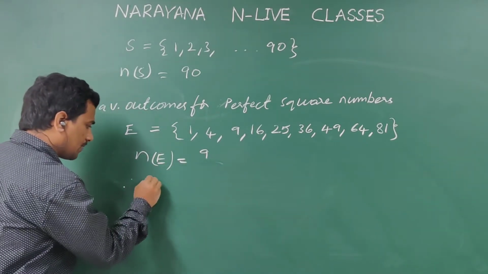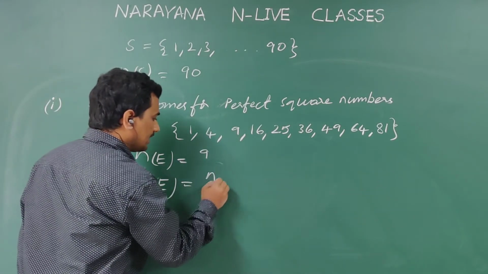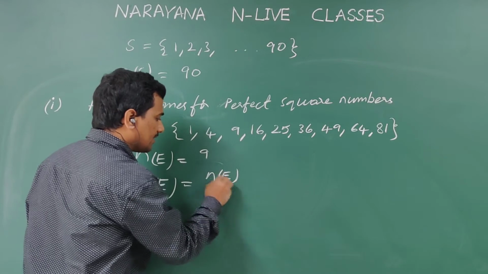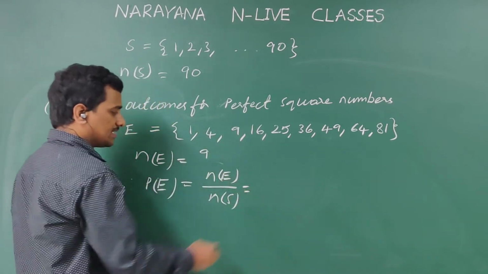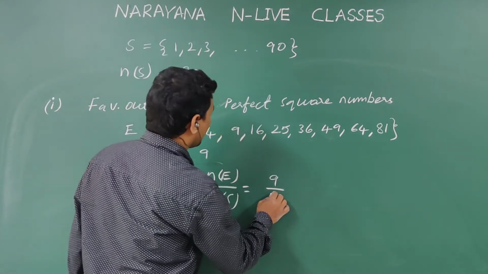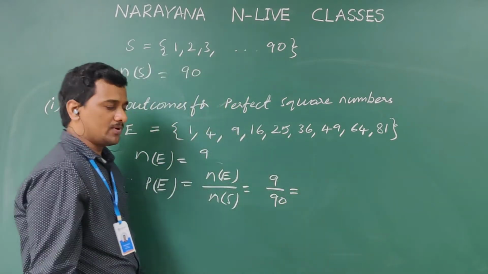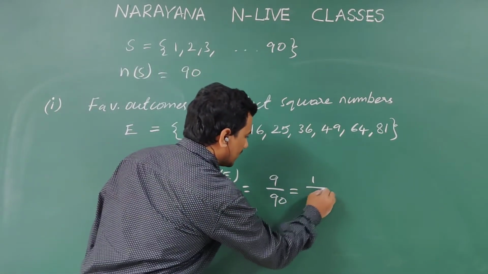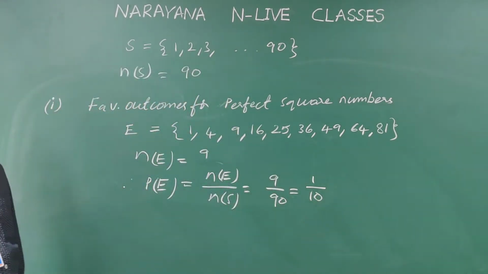Now coming to probability, as per the definition of probability, P of E is n of E by n of S. n of E is 9 and n of S is how many? 90. So on cancellation with the 9 table, 9 10s are 90. So it is 1 by 10. Next, one more question in that.